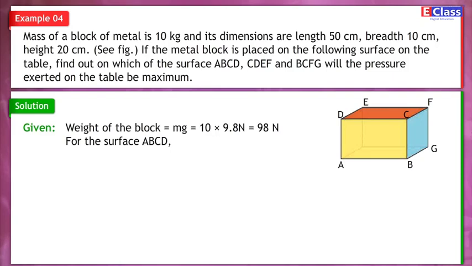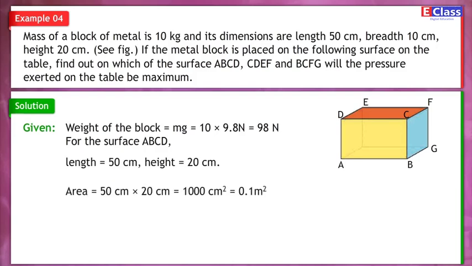For the surface ABCD, length is equal to 50 cm, height is equal to 20 cm. Area is equal to 50 cm into 20 cm is equal to 1000 cm square is equal to 0.1 m square. Pressure is equal to weight upon area is equal to 98 upon 0.1 is equal to 980 Pa.